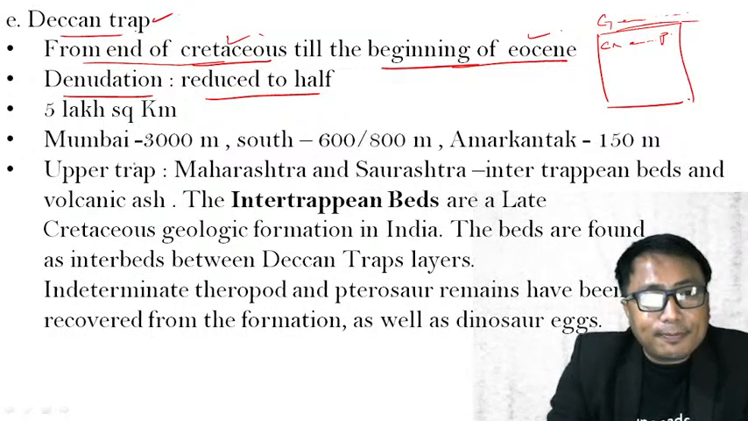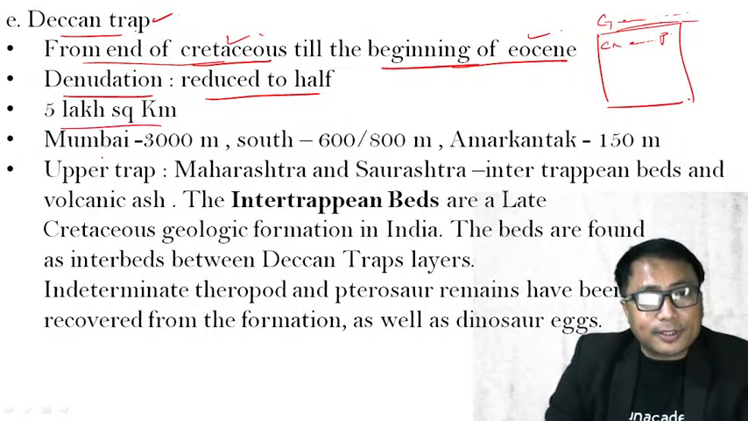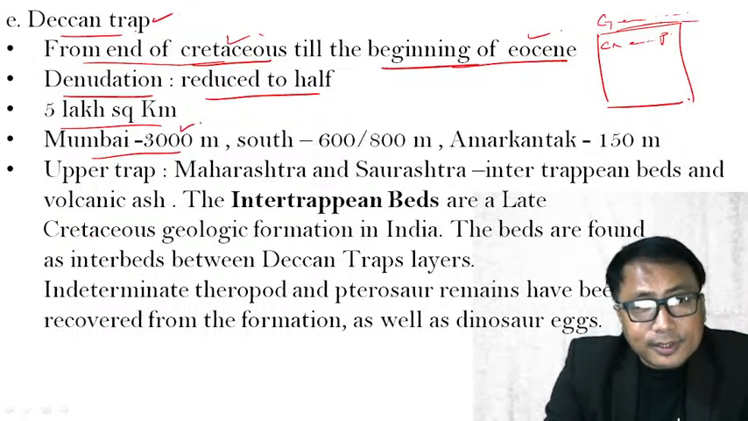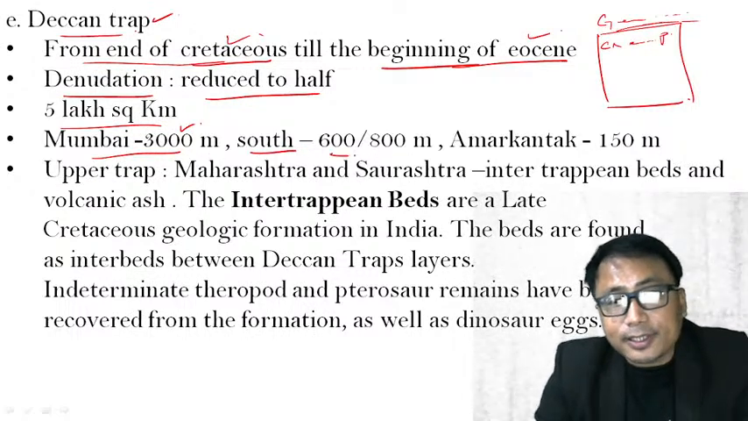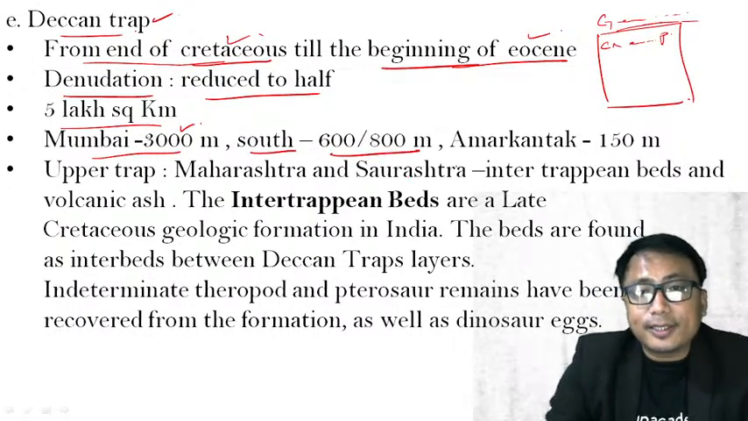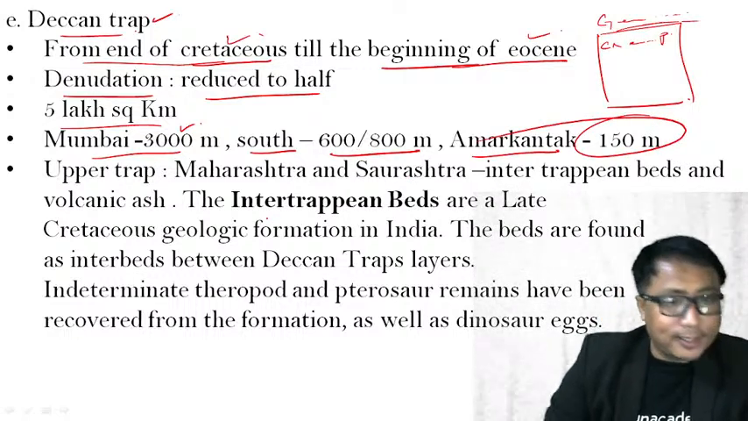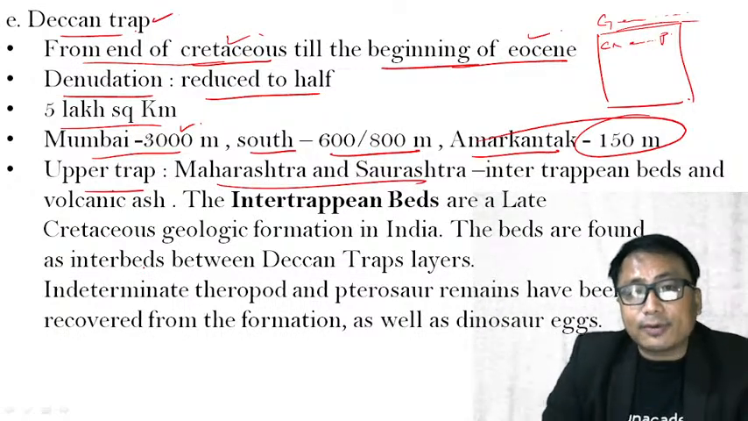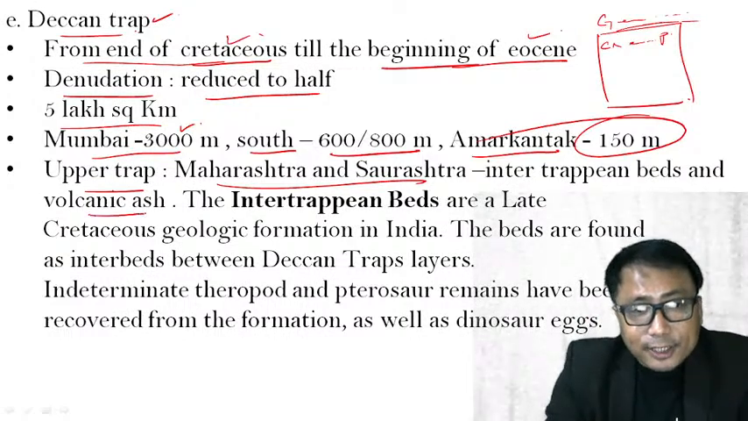The Deccan Trap in the peninsular region covers somewhere around 5 lakh square kilometers. In the Mumbai region, it is somewhere around 3000 meters in thickness. In the south, it is somewhere around 600 to 800 meters. In the Amarkantak region, it is around 150 meters only. Clear? These are the important characteristics. The upper trap you will find in the Maharashtra and Saurashtra region. Intertrappean beds and volcanic ash you will find.